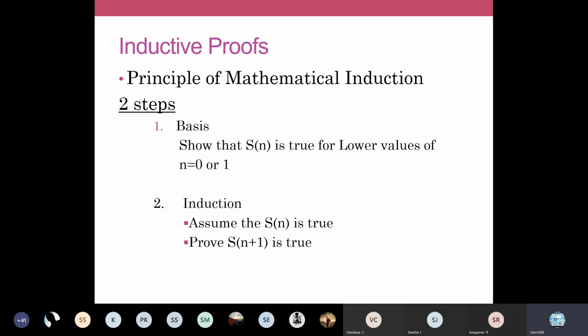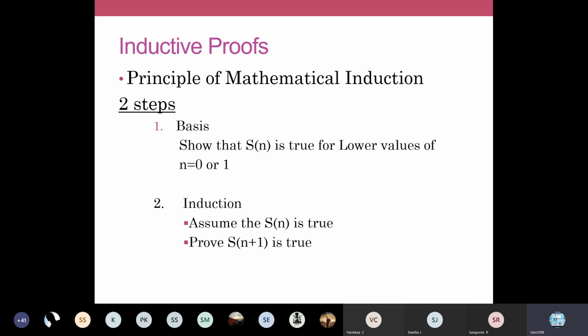So you can split your proof technique into 2 steps: the basis step and the induction step. In the basis step, we show that S of n is true. If your given statement S is a theorem, you have to prove that S is true.